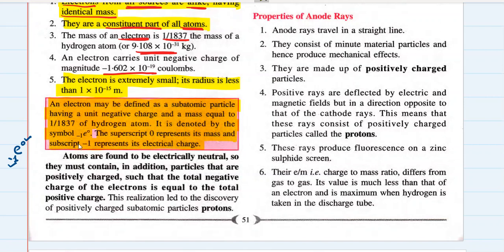So, all about electrons. Atoms are found to be electrically neutral. लेकिन atoms तो neutral होते हैं. So they must contain, in addition, particles that are positively charged, such that the total negative charge of the electrons is equal to the total positive charge.